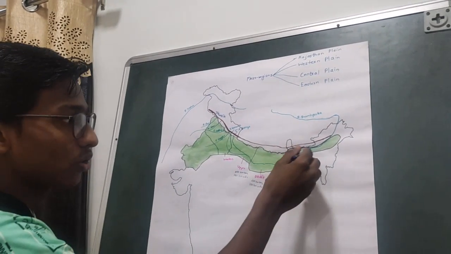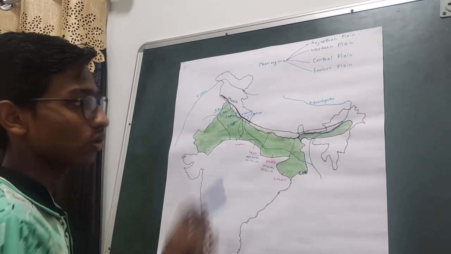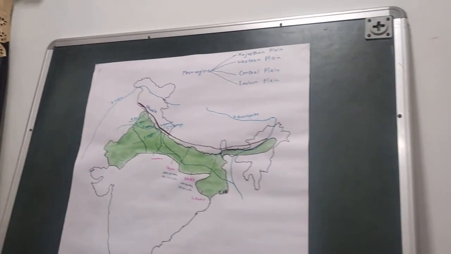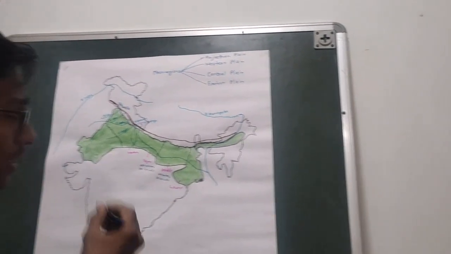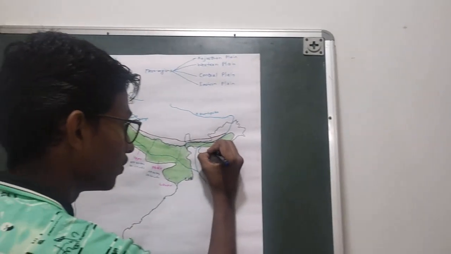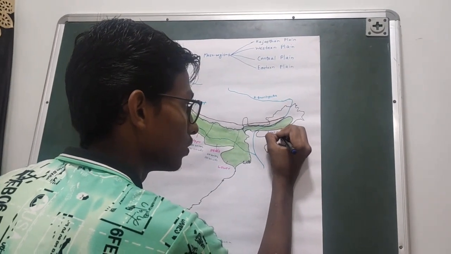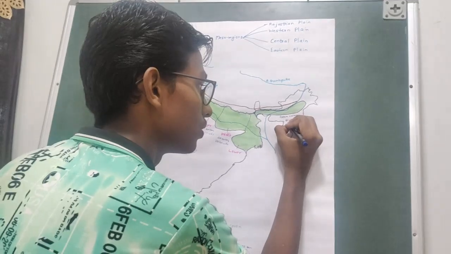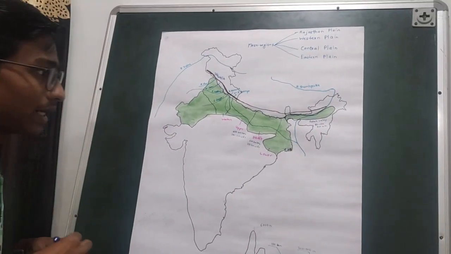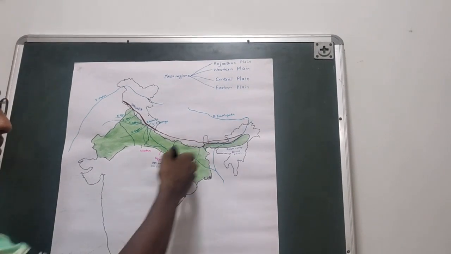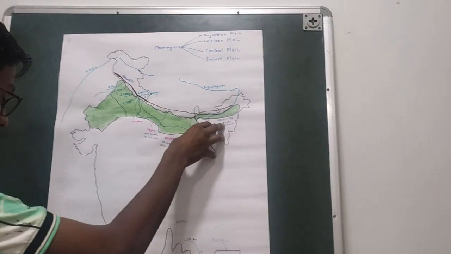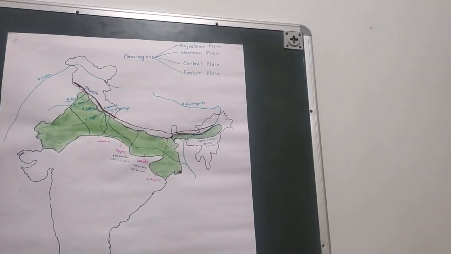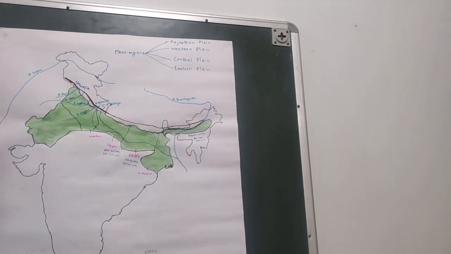The Brahmaputra is also called the lifeline of Assam because it covers almost the whole of Assam, and its tributaries also drain in the Assam region. The Assam Valley is 80 to 100 kilometers wide. The depositions brought down by the Brahmaputra are so thick that they are up to 1500 meters thick in the Assam Valley. Because of the river Brahmaputra, this region is also known as a floodplain.